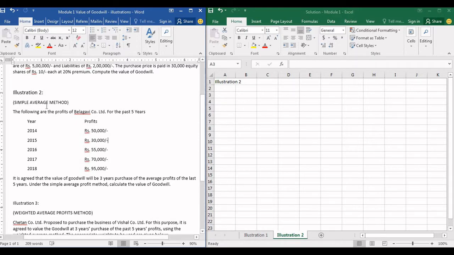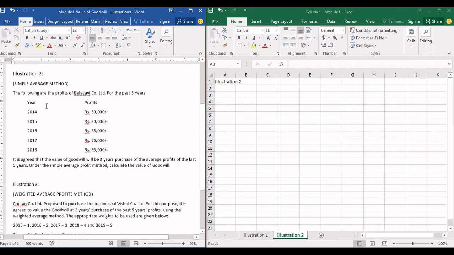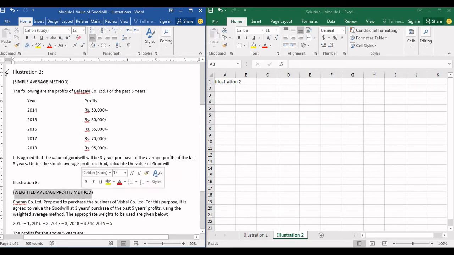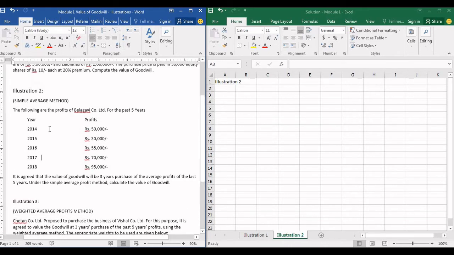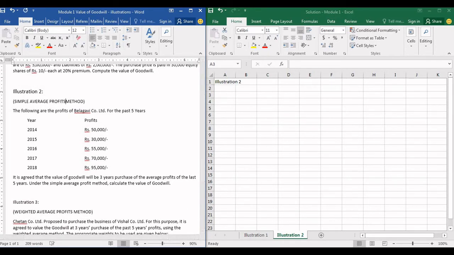Under average profits method, there are two types. One is simple average and another one is weighted average. We are going to solve one problem on each method, one on simple average method and the other one on weighted average profits method. So let us read through the question to understand it better. The following are the profits of Belagavi Company Limited for the past 5 years. They have given year 14 to 18 and they have given profits for each year: 50,000, 30,000, 55,000, 70,000, 95,000.